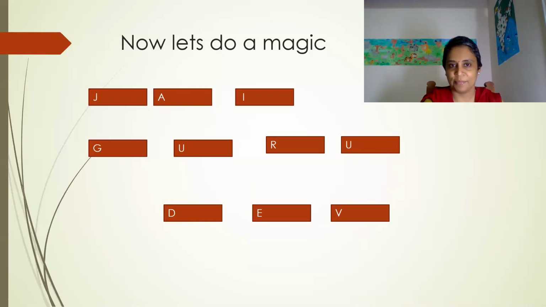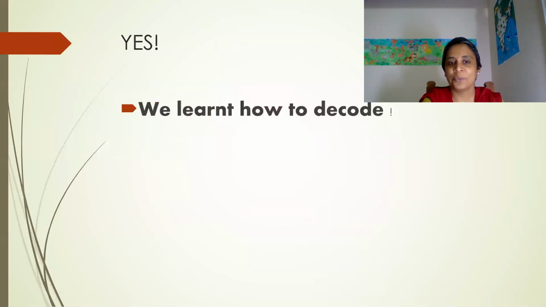Yes. This is what happens. Okay. What did I do? I have decoded it, right? Whatever numbers I have written, the letters represented by them are mentioned here. So what does it make? It makes Jai Gurudev. Yes. Okay. So we have learned how to decode.